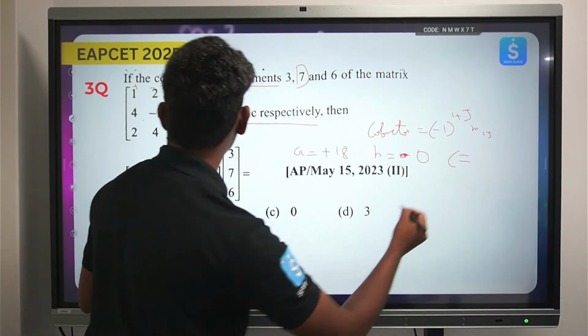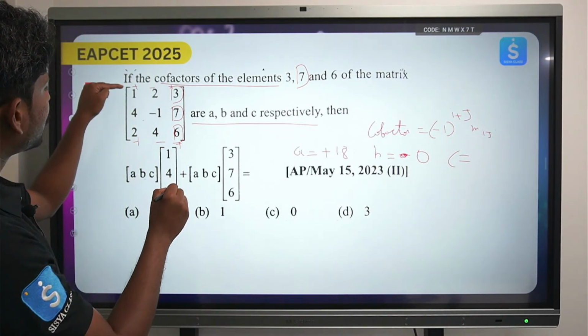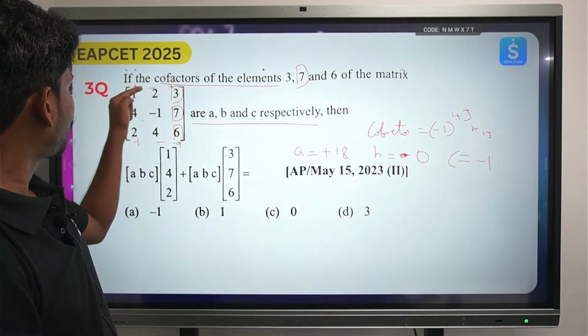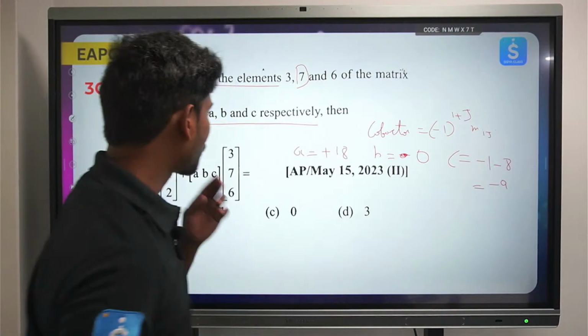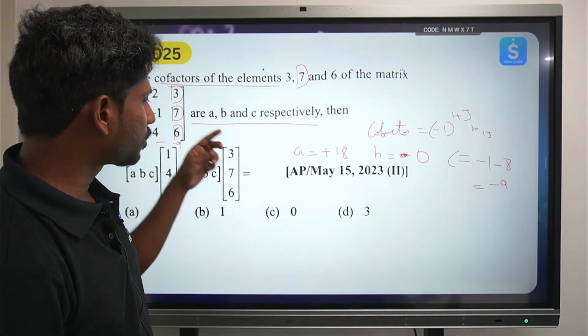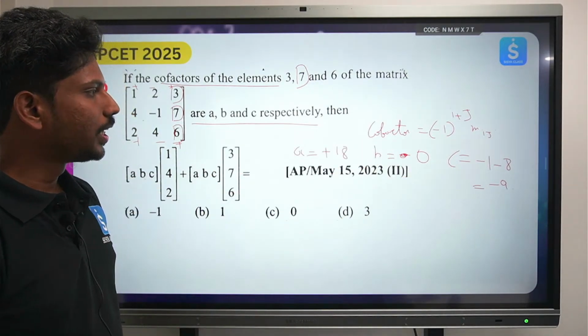Next, C value. Find it out, the signs are plus minus plus. So this will be 1 into minus 1, that is minus 1, minus 8. So this will be equal to minus 9. That is, 1 into minus 1 minus 4 into 2 is 8, minus 8, and the C sign is plus. So it is minus 9. Till here it's clear.